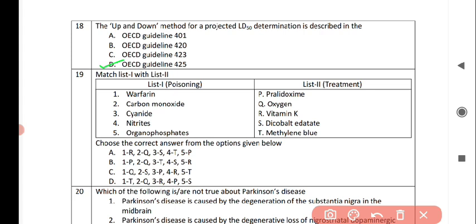So for the first poisoning, that is warfarin poisoning, it correctly matches with option number R, that is vitamin K. For carbon monoxide, it correctly matches with option number Q, that is oxygen. For cyanide, it correctly matches with option number S, that is dicobalt. And for nitrites, it correctly matches with option number T, that is methylene blue. And for organophosphates, it correctly matches with option number P, that is pralidoxime. So option number A is correct for this question.